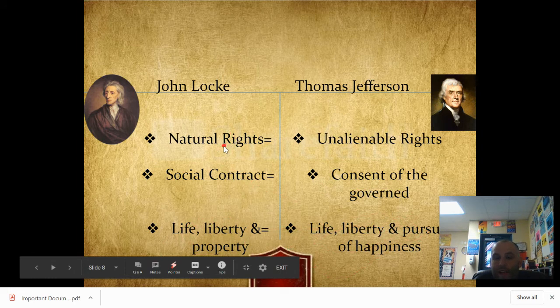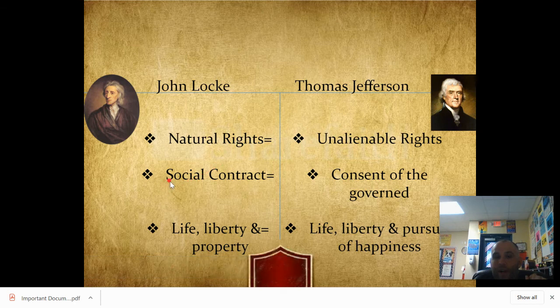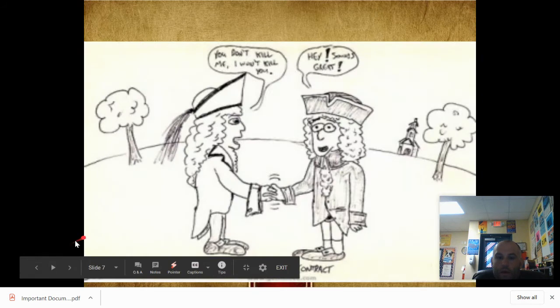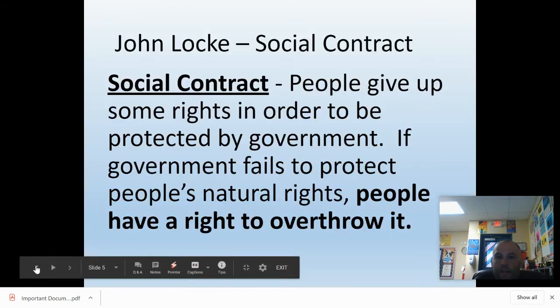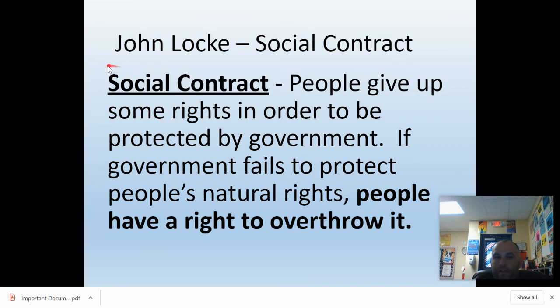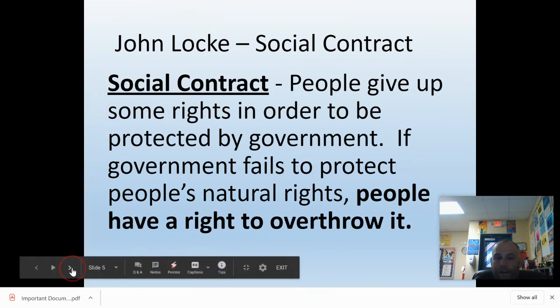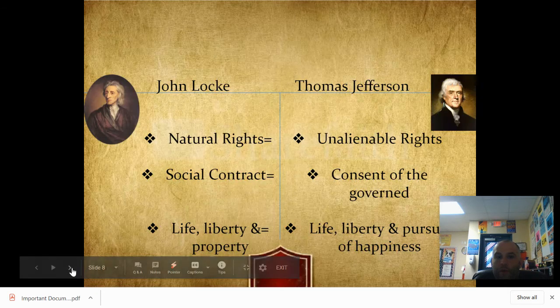But this idea of natural rights or natural law and social contract, two really important ideas that you need to know. I'm sorry, back here on this one, if you were taking Cornell notes, this should have gone on the left, and then this should have gone on the right. Forgot you were taking Cornell notes, sorry. Okay, nothing that you need to write here on these slides necessarily.